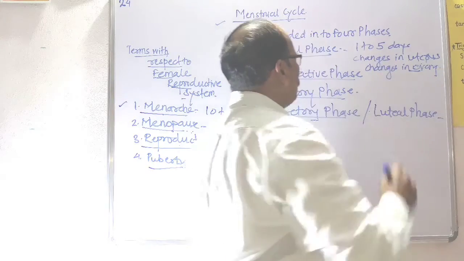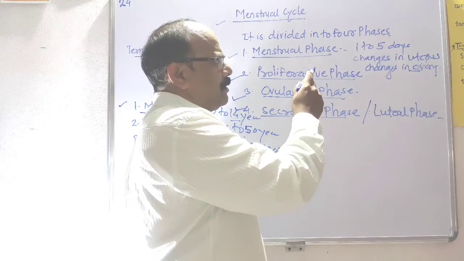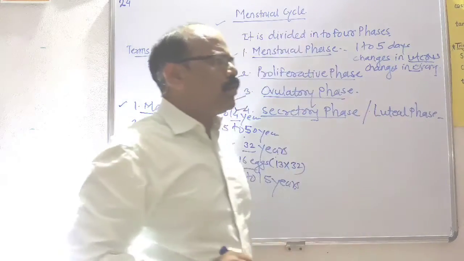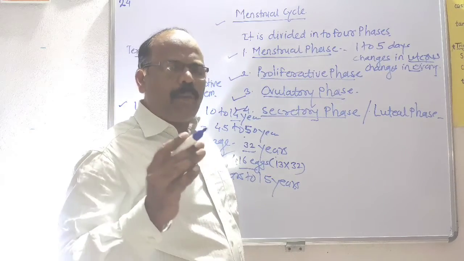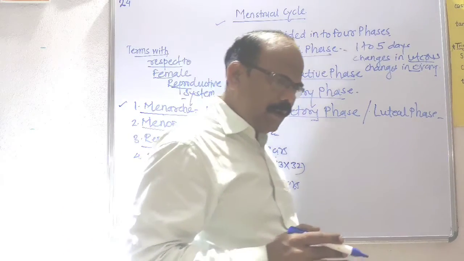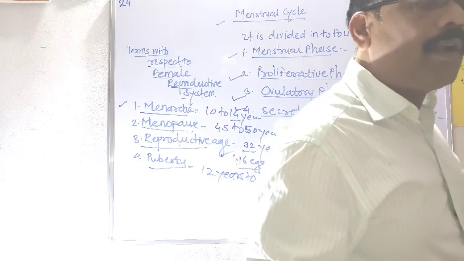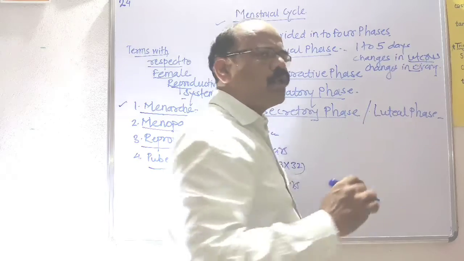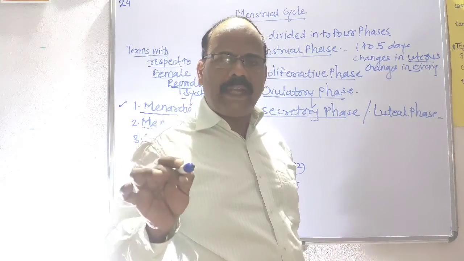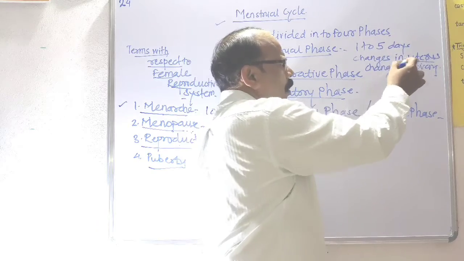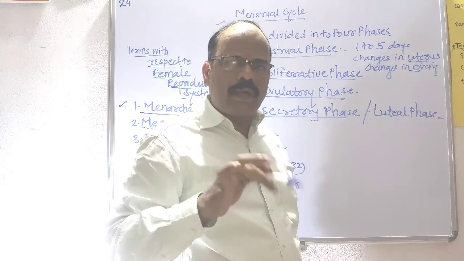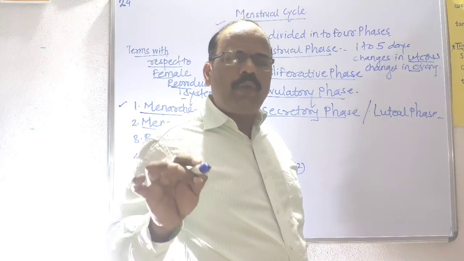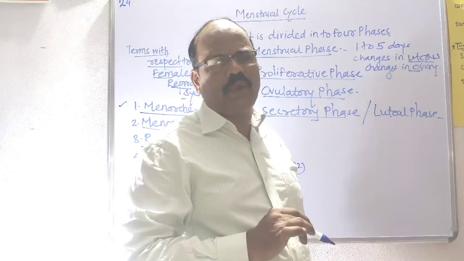These two concepts are related to the menstrual phase. In the menstrual phase, changes in the uterus: during the first to 5th days, the endometrial wall will break under the influence of the hormone prostaglandin. This hormone is secreted due to decreasing levels of estrogen and progesterone.